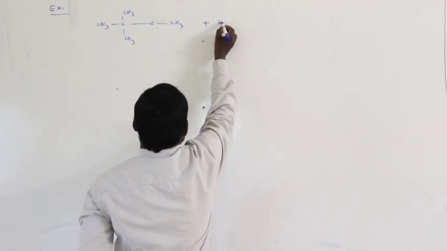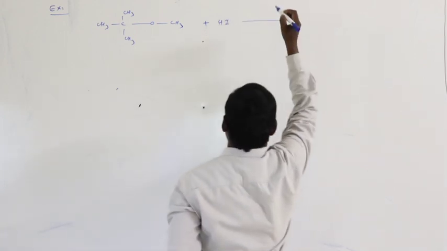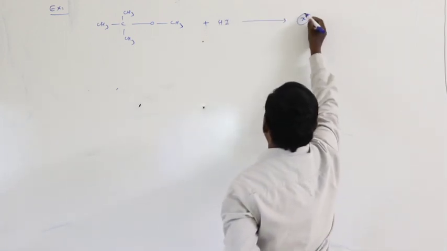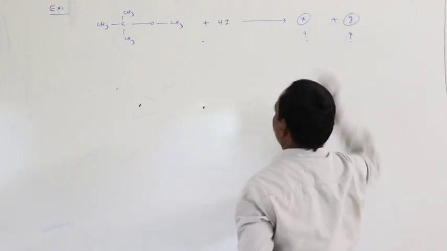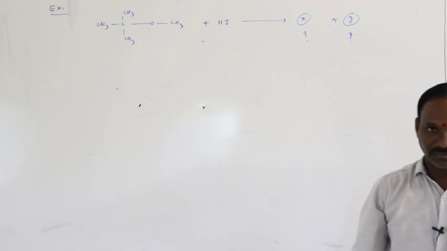It is treated with hydrogen iodide. Here the products are X and Y. What are the X and Y products?